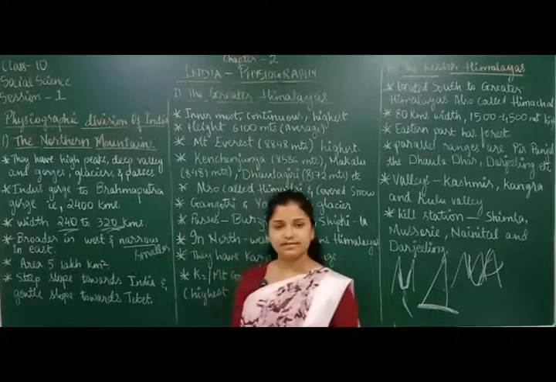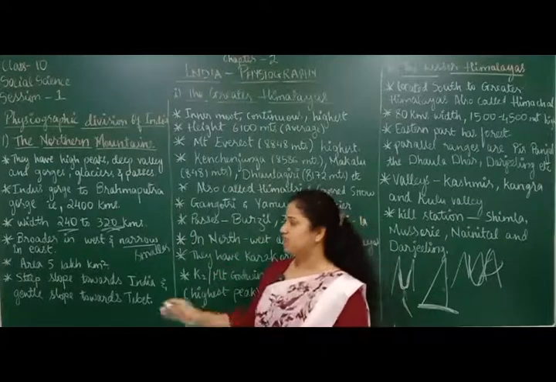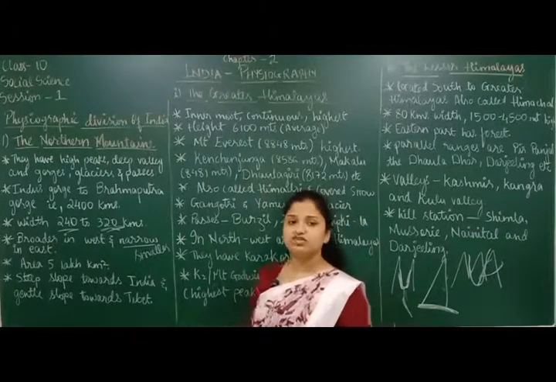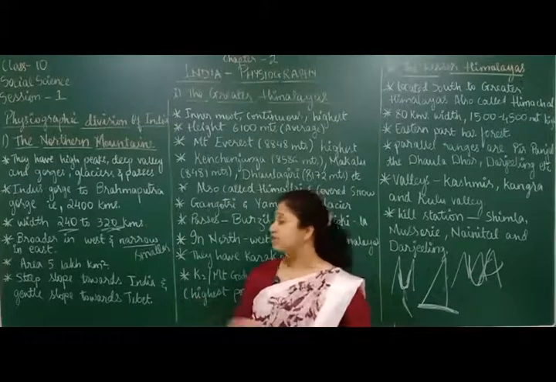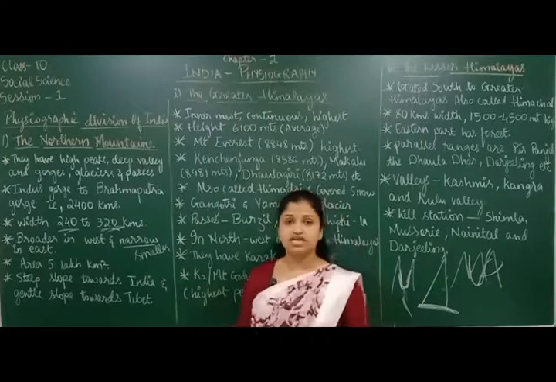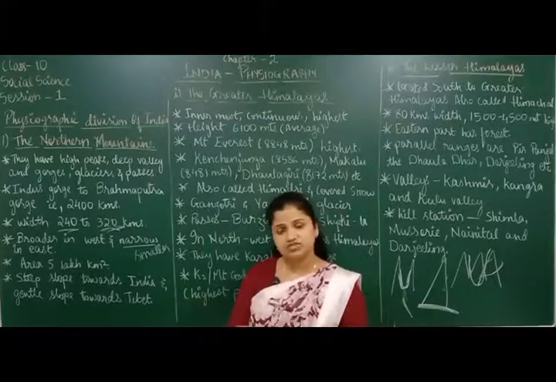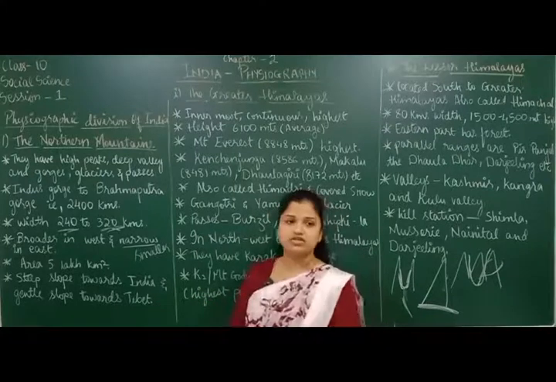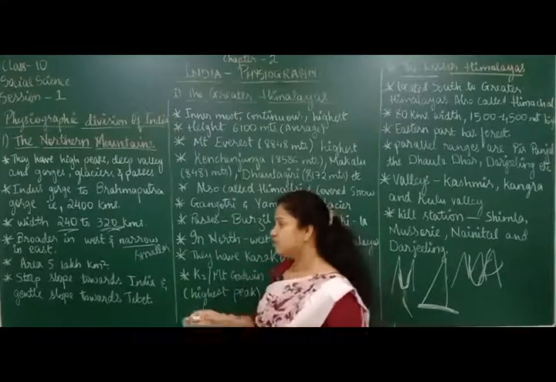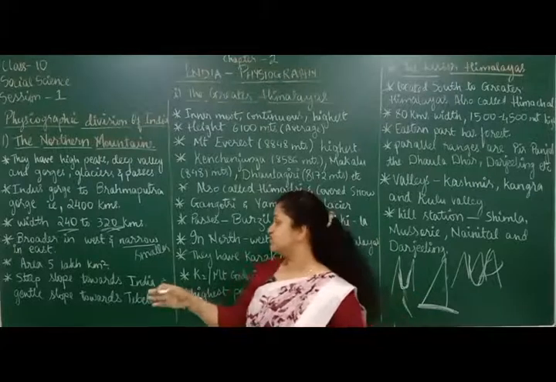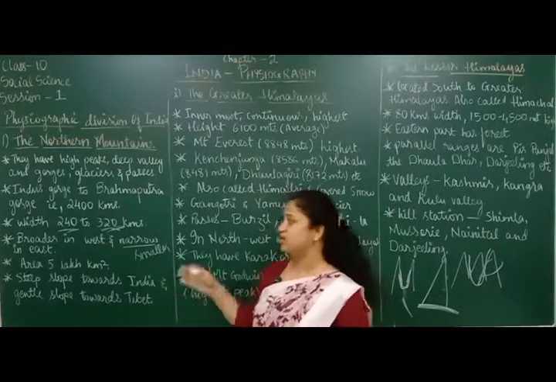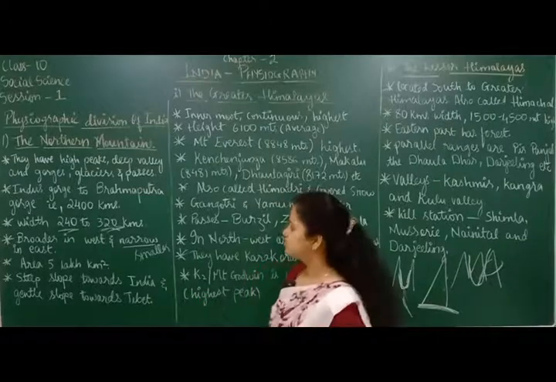Did you understand? So we talked about the length and the width, and we also talked about how the width differs from east to west. In the east the width is narrow, smaller, nearly 240 kilometers, whereas in the west the width is broader, nearly 320 kilometers. Okay, now let's move forward.